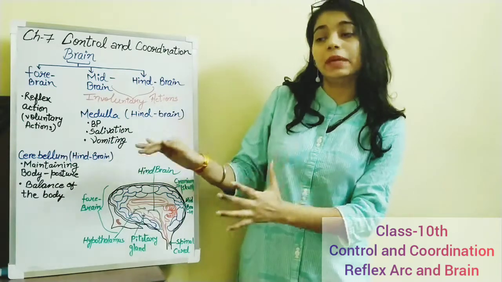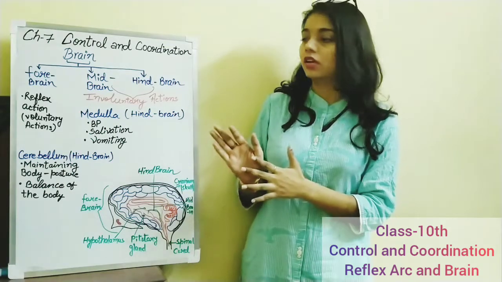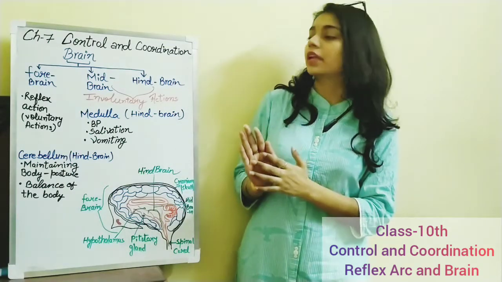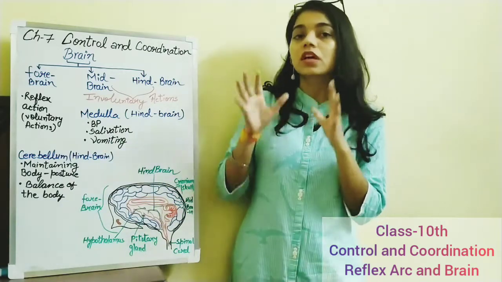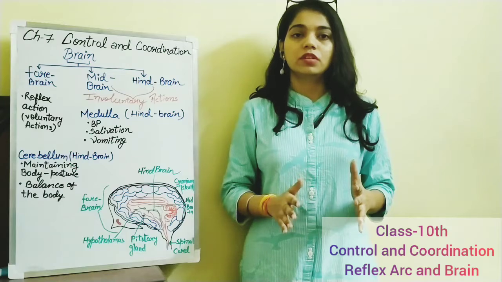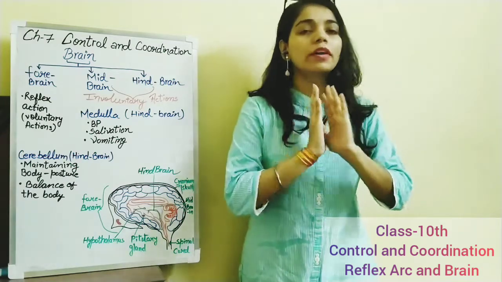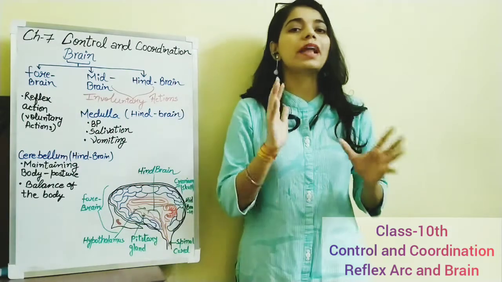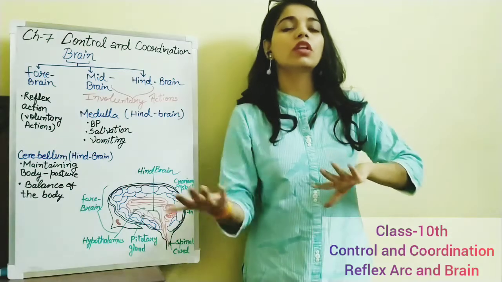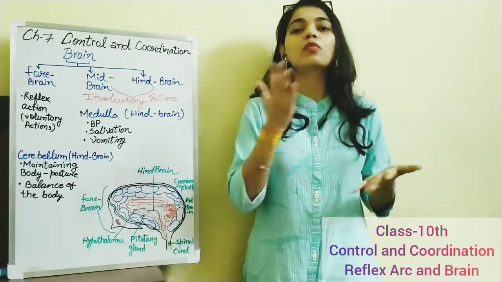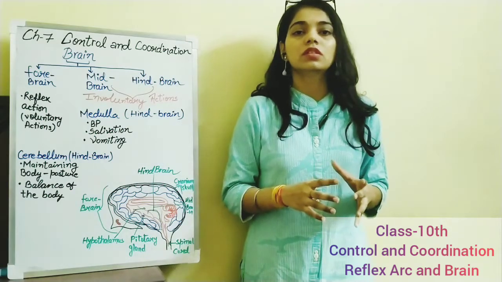The BP, salivation, vomiting, these are all controlled by the medulla, and the medulla is present in the hindbrain. And let's talk about the cerebellum. The cerebellum involves maintaining body posture. Do you remember that when you were riding a bicycle, you were going straight? How was it balancing you? Balance of the body, you are not falling down. Initially you fall down, but then your brain learns how to maintain that body posture.